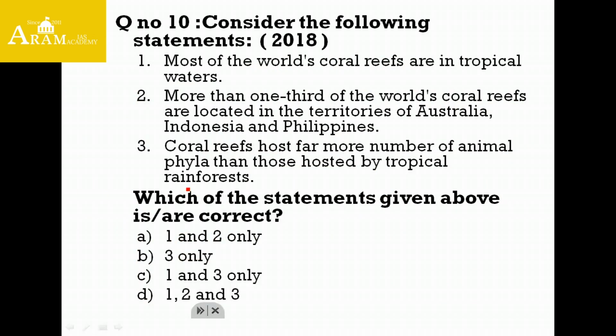Now coming to the 10th question, consider the following statements. Most of the world's coral reefs are in tropical water. Second statement, more than one third of the world's coral reefs are located in Australia, Indonesia and Philippines.